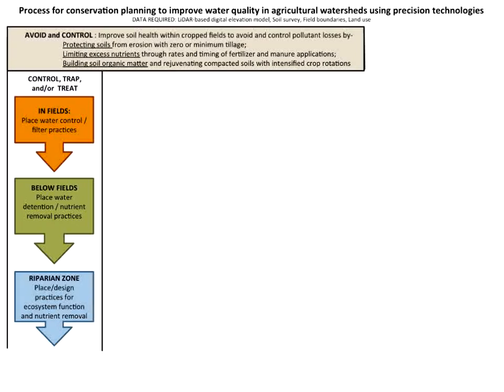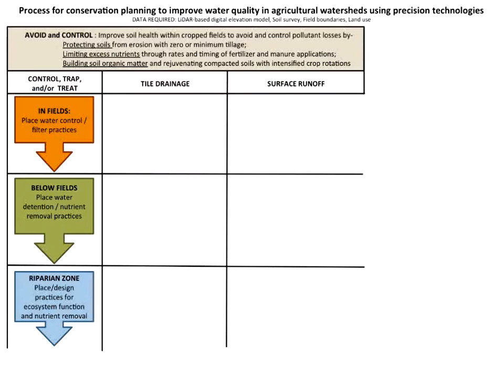No spatial prioritization, as I mentioned. But if you think about other types of practices that intercept and control water flows, there are particular opportunities to do that in the watershed. And the toolbox is very much aimed at those other practices that control water in fields, below fields, and then down into the riparian zone. So practices are placed at one of these three scales. That's the concept we've got here.